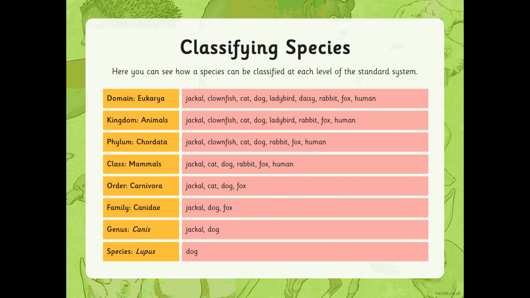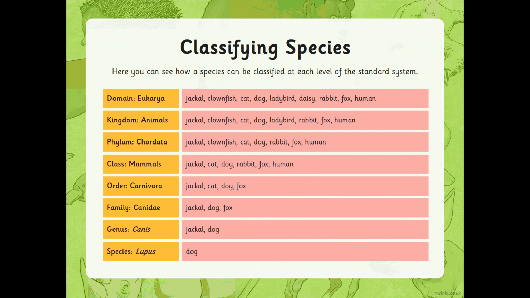That animal kingdom is then split into different phylums. Okay, so the dog is in the same phylum as a clownfish and a jackal and a rabbit. That phylum is then split into more groups, and the dog falls into the class mammals. That class is then split into smaller groups called orders, and the dog is in the same order as a cat, a fox, and a jackal.